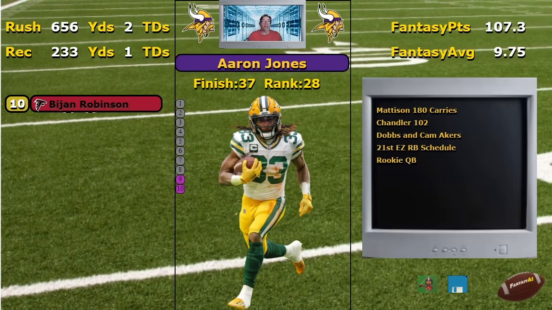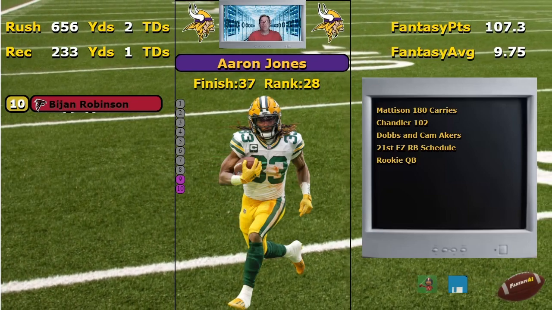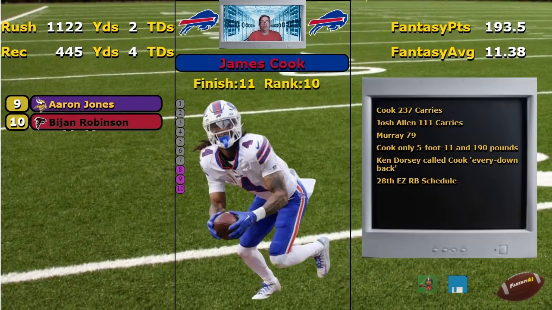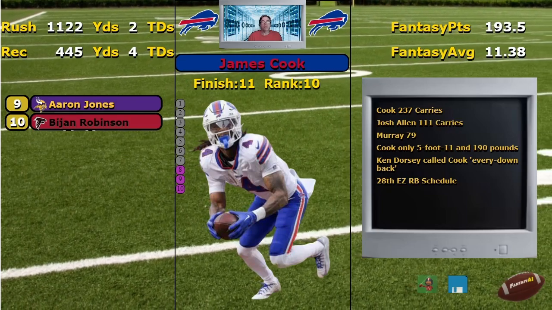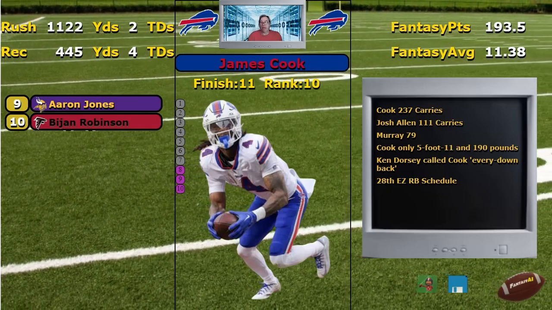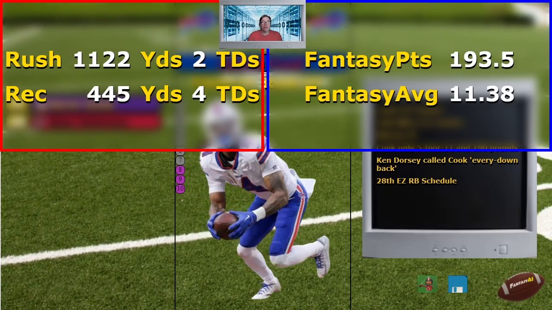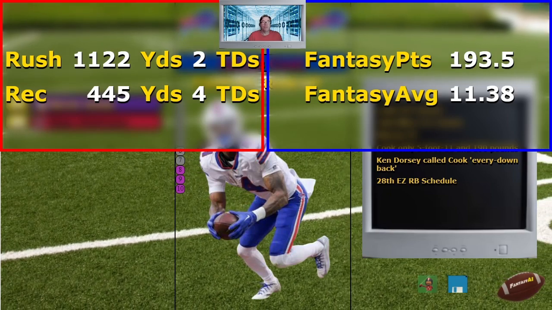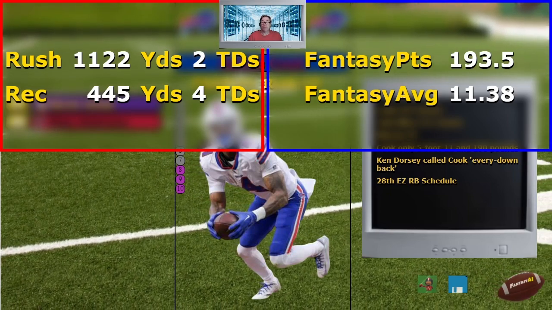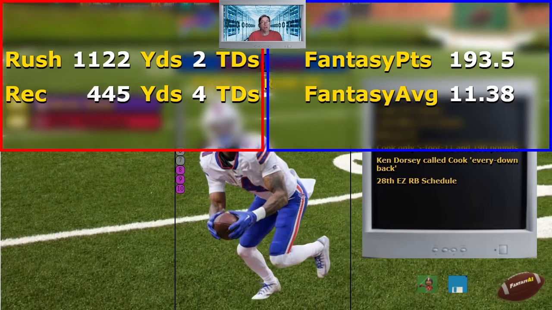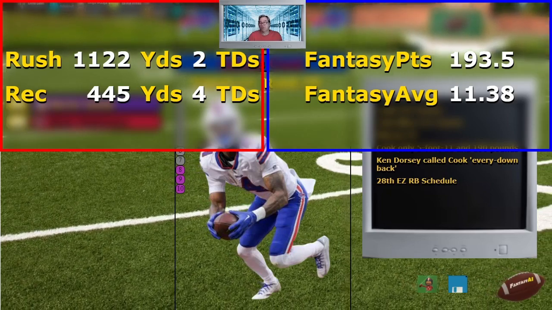Maybe that's a little high on him. We'll have to see when we get the rankings going. All right, moving on. Number 8 on the list is sharing. James Cook in Buffalo. You know, he had a pretty good year last year. You look at that receiving yards, what helped him. Look at that rushing touchdowns. Well, in Buffalo, you're not going to get many rushing touchdowns as a running back. Josh Allen takes them all.